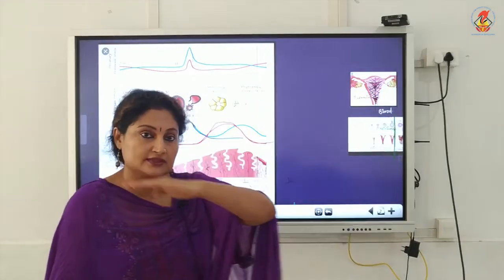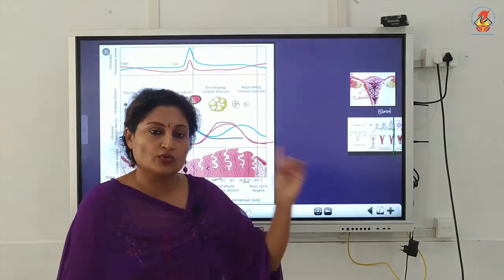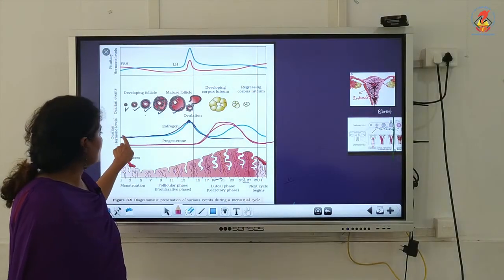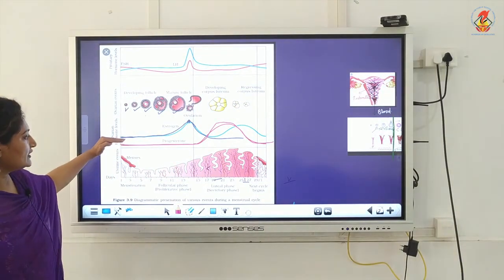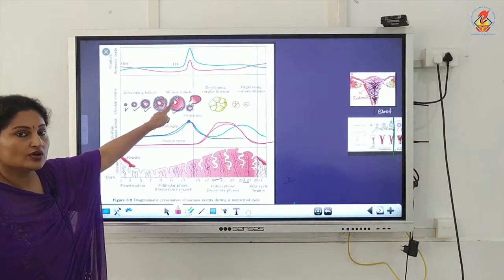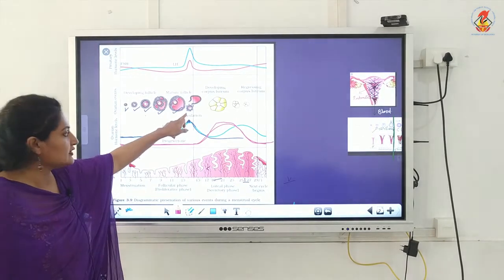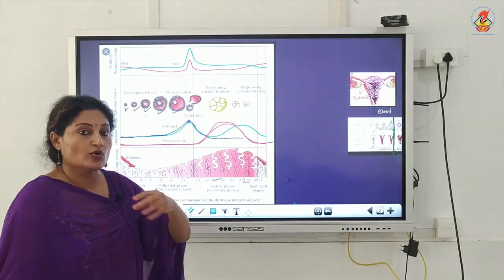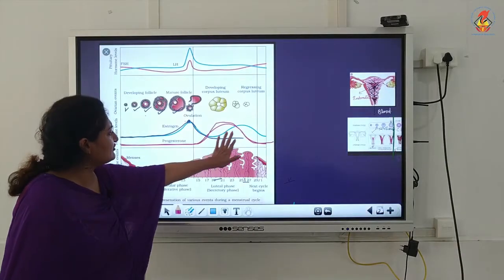Okay, so this is very easy to mark. You need not learn the curve by heart, it's not just spatial memorizing. No, just correlate with the ovarian follicles. Okay, so once again look at the blue curve, that is indicating estrogen. First it is slowly increasing as the number of follicular cells surrounding the ovarian follicle increases. See, it reaches the peak at the Graafian follicle and then it falls flat. Now you will be worried about a curve coming here. That is because another ovarian follicle has developed in the ovaries. So even if you leave it flat here, it's okay.